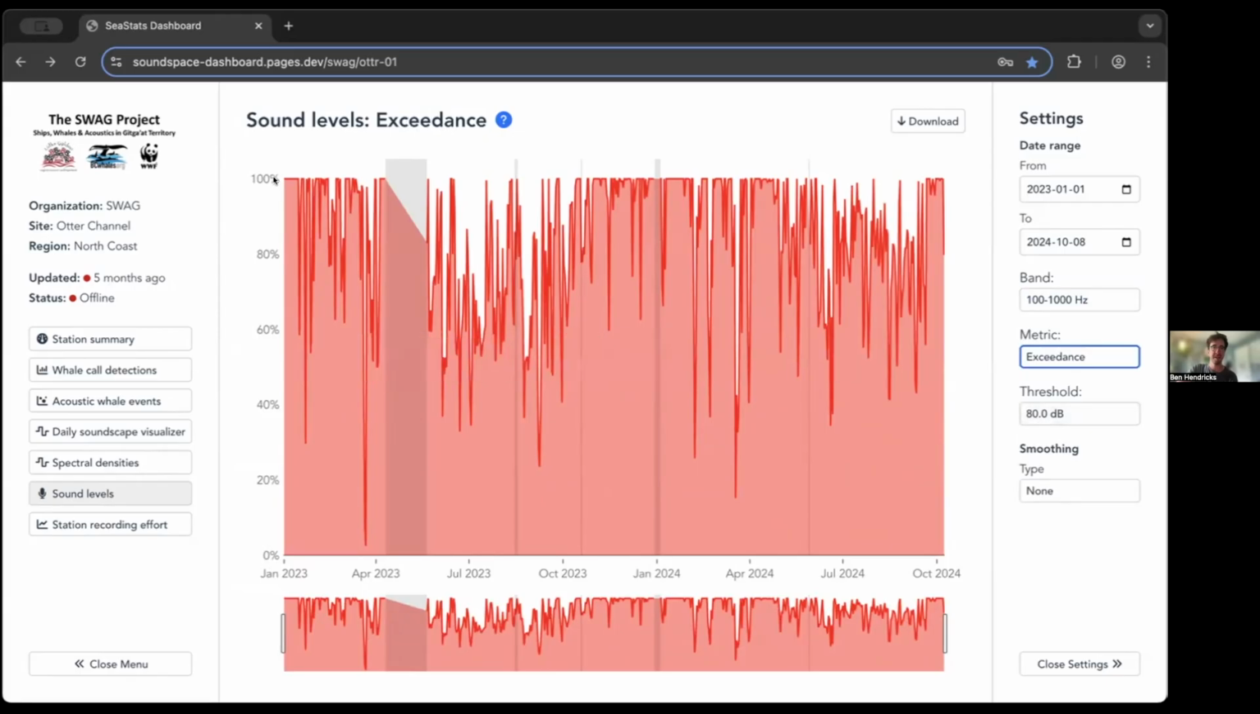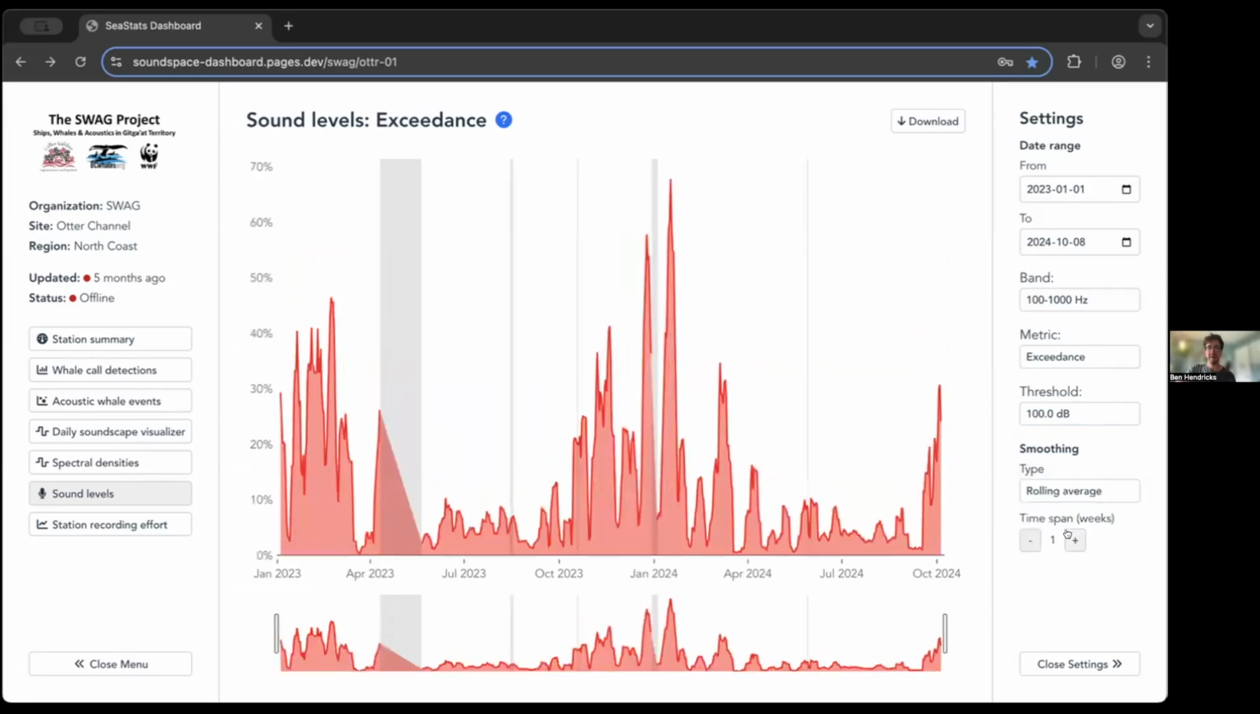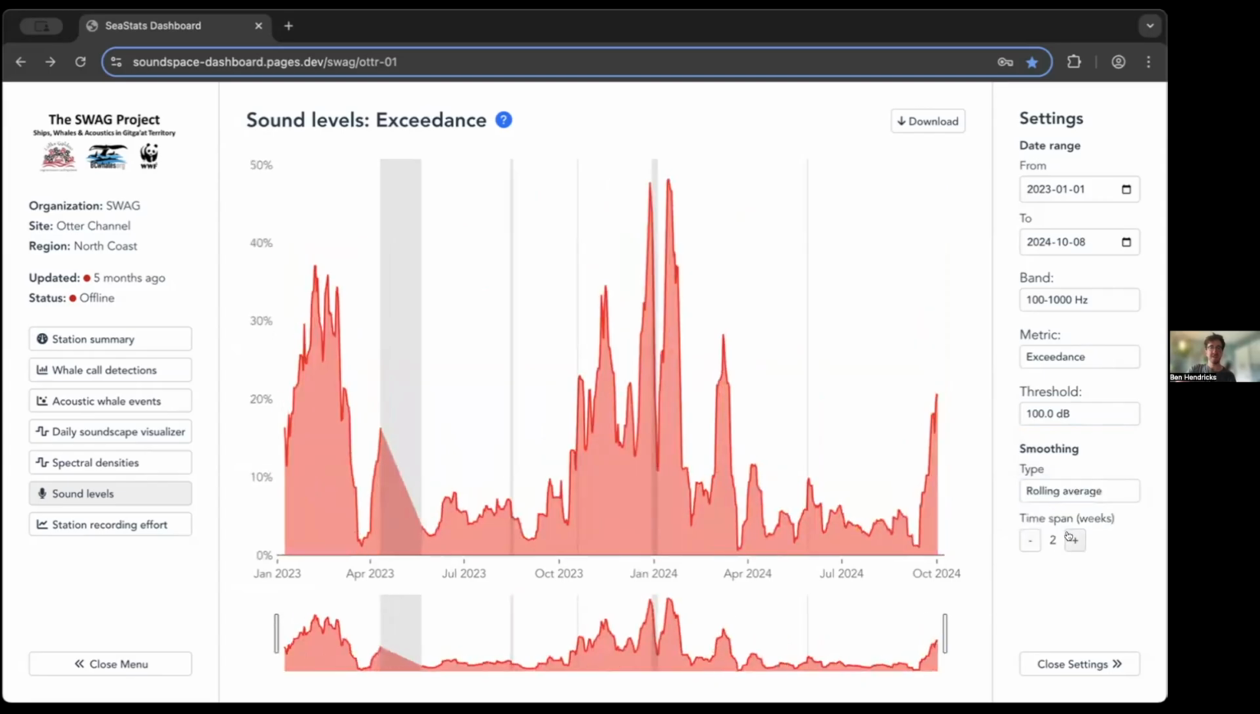Noisy days are showing at 100%, and quieter days are dropping down to a lower percentage of time that this noise is exceeding. You can again use the smoothing function to change between a daily average to a longer time period to see seasonal trends.